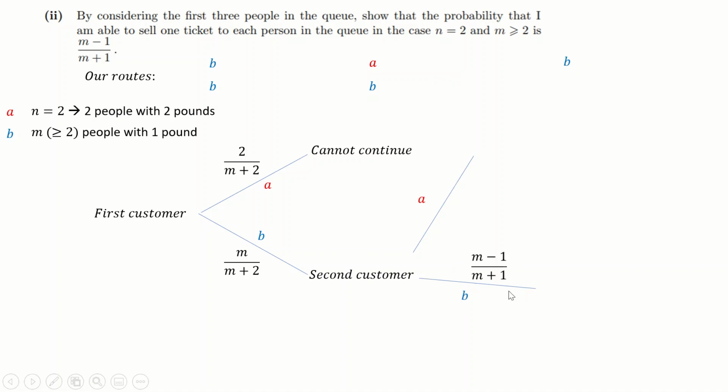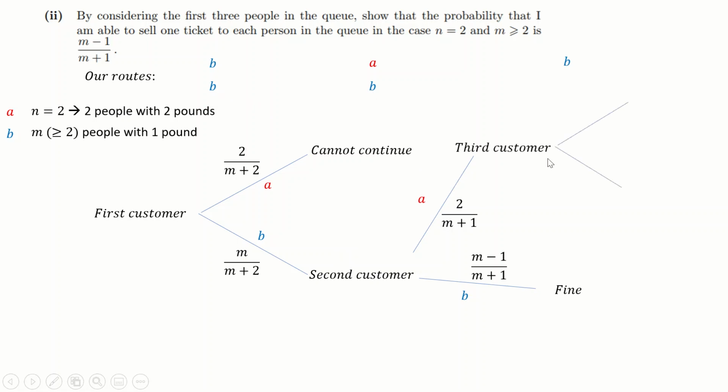Now, the likelihood of another B turning up is M minus 1 over M plus 1, because be careful here, it's like GCSE probability without replacement. You've got 1 less M here because you've already seen 1 B customer, and you've got 1 less customer in total. And likewise here, you've still got 2 A customers in the queue, but you've got 1 less customer in total, so this drops down because you've already seen a B. And now from here, this is fine. 2 B's in a row already is fine.